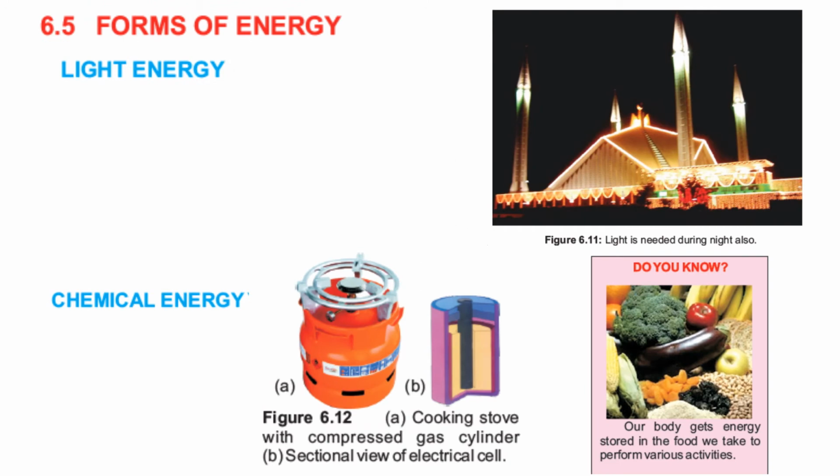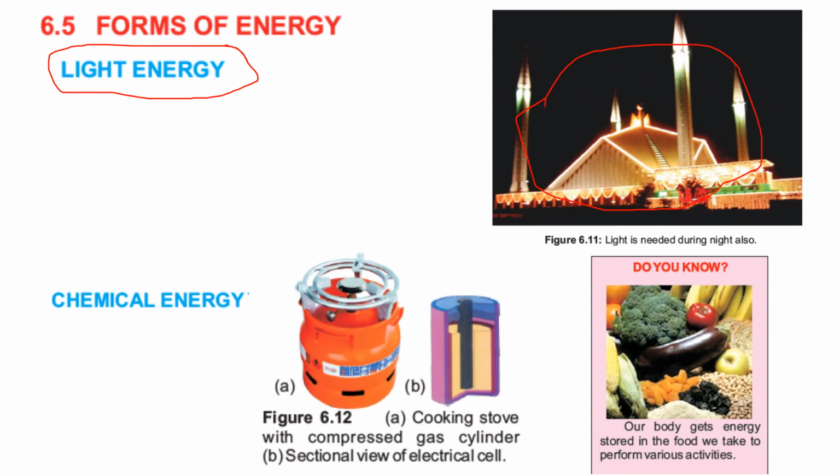So the other form of energy is light energy. So what is light energy? Light energy is a very important energy because we can see different things with the help of light during night time and in places that are very dark. So light is very important. If you see the figure, we can say that light is very important during night time. We see things with the help of light. Plants also prepare their food. They can prepare their food in the presence of sunlight.